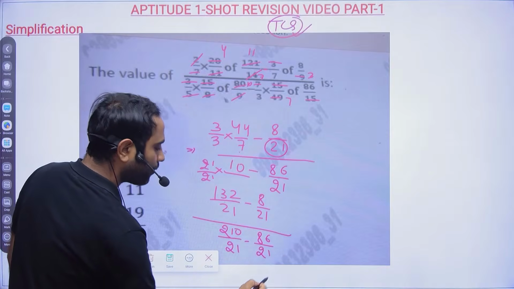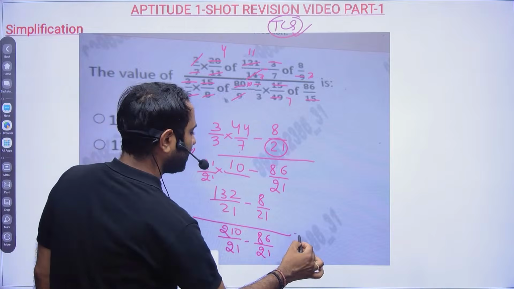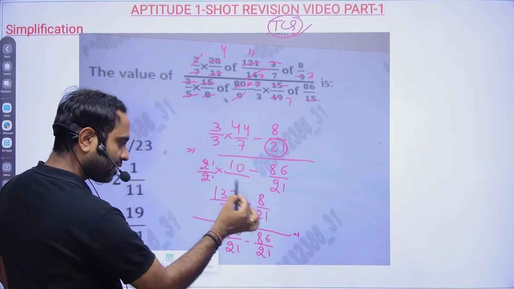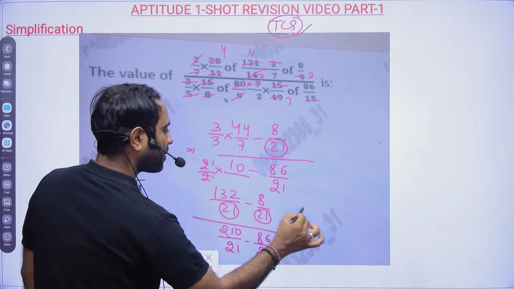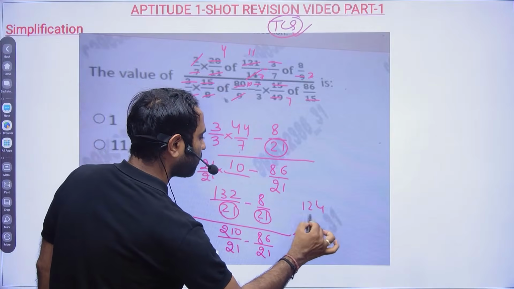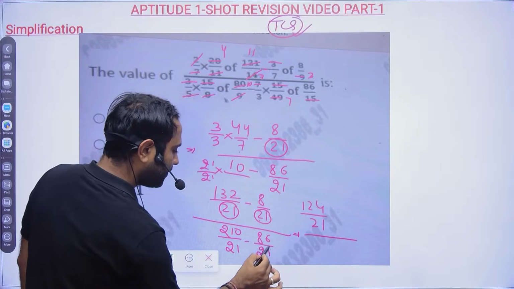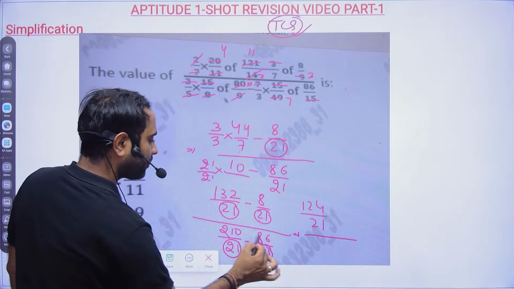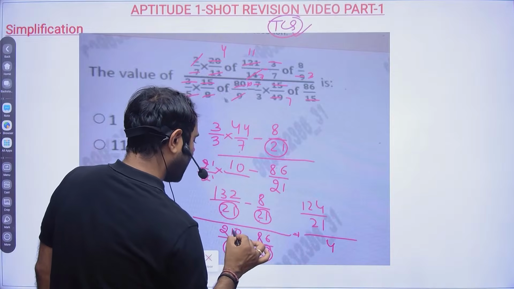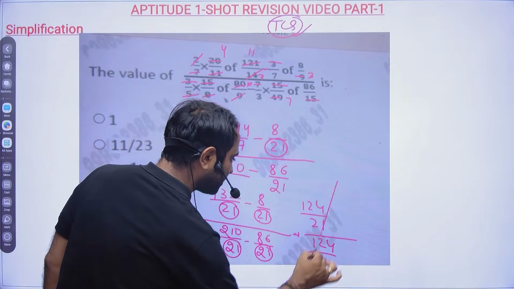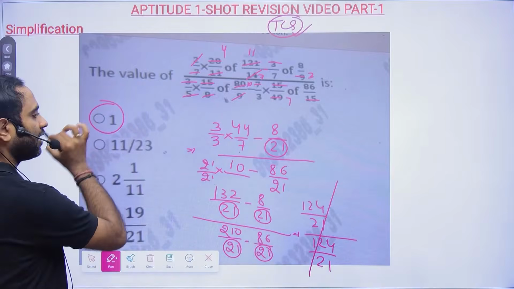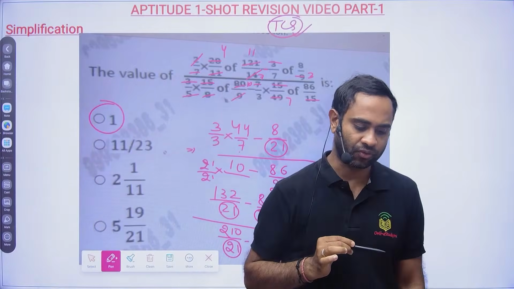So try to use an approach which will be easier. If your denominator is the same, then you can ignore it. 12 minus 8 is 4, 124 by 21. 10 minus 6 is 4 and 20 minus 8 is 12. So just 30 seconds was more than sufficient to solve this question.